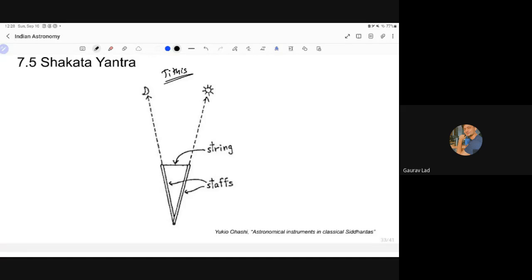So yesterday a person asked, how does a common man know what tithi it is? This instrument can be used to know the tithi of the day. So when you extend this line, the distance that we have here, and extend that on a circle, this distance, convert that into degrees, and that is the tithi of the day.